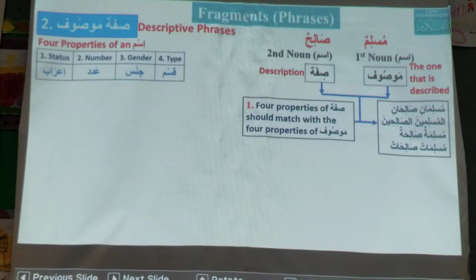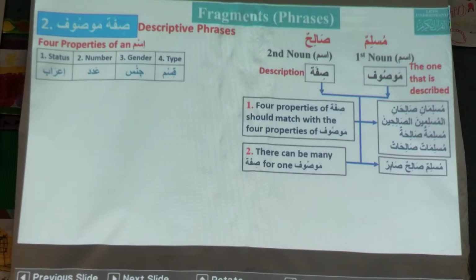The root word is Wasafa Yasifu. Wasif Mawsoof, like Wajada Yajidu, Wajid Mawjood. Wasif Mawsoof. And Wasf or Sifa should be the masdar.